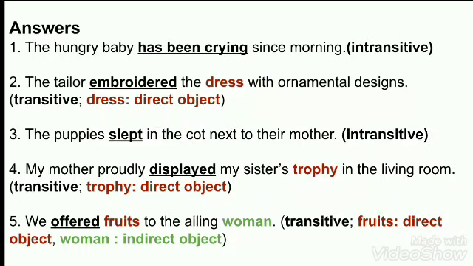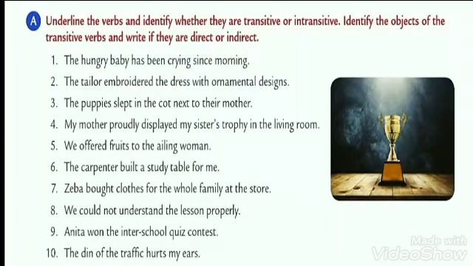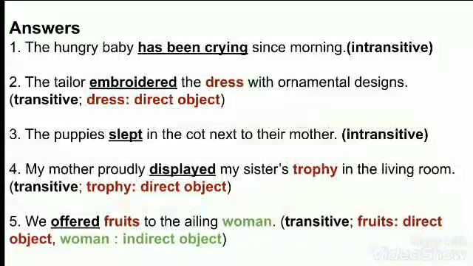But which kind of object is it? It is the direct object, because on the trophy the action of displaying has been done directly by whom? By the mother. Next example, we offered fruits to the ailing woman. Here we is the subject of the sentence, offered is the verb of the sentence, and we offered what? So we got the answer fruits. So fruits will become the direct object of the sentence, because we have got the answer to what.